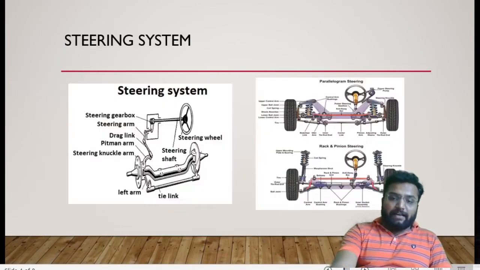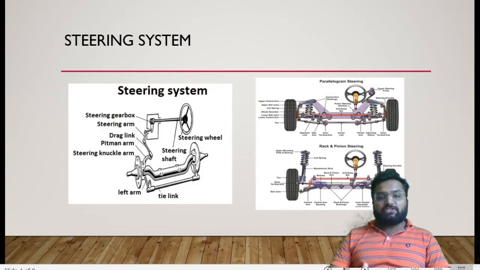Clear? So in the next slide, we talk about different types of steering and what the parts of a steering system are. That is a steering wheel, then a steering arm. This is the basic or primitive type of steering system, in which we have a steering gearbox, which provides the steering ratio or gear ratio. Then we have a drag link, and ultimately an arm, or you can say the Pitman's arm. Then the steering knuckle arm, and ultimately it connects to our linkage mechanism, so that we have that link moving over our steering system.